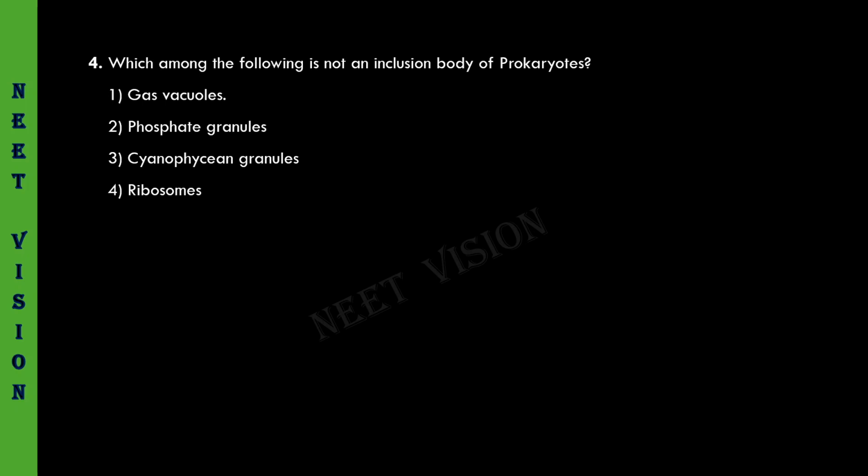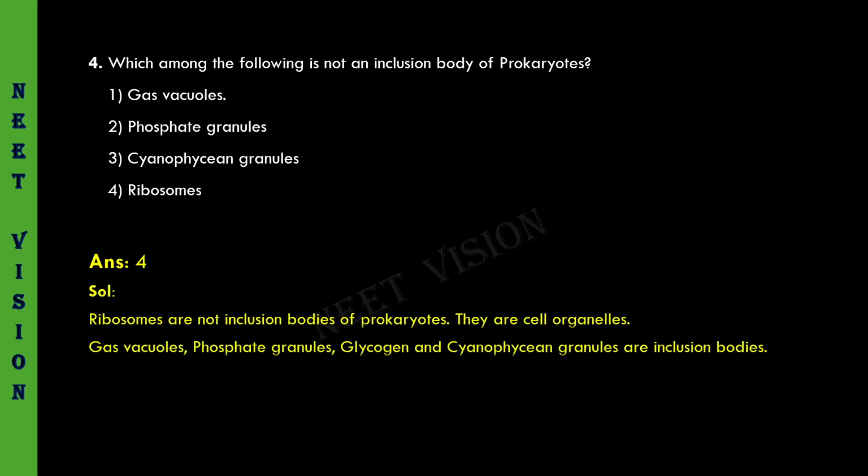Let us see the answer. It is 4 only. Solution: ribosomes are not inclusion bodies of prokaryotes. They are cell organelles. Gas vacuoles, phosphate granules, glycogen and cyanophycin granules are inclusion bodies.